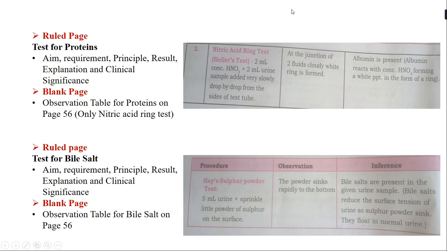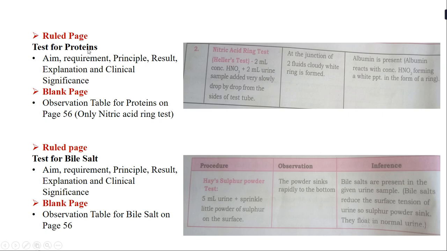The first one is the sulfosalicylic acid test, which is on page number 55, and the next one is the nitric acid ring test, which is on page number 56. If you have watched the video for this particular experiment, you must have seen that I have performed only one test, that is the nitric acid ring test. Whatever we are performing, we write only that. So you do not have to write the sulfosalicylic acid test. You just have to write the nitric acid ring test, which is on page number 56.